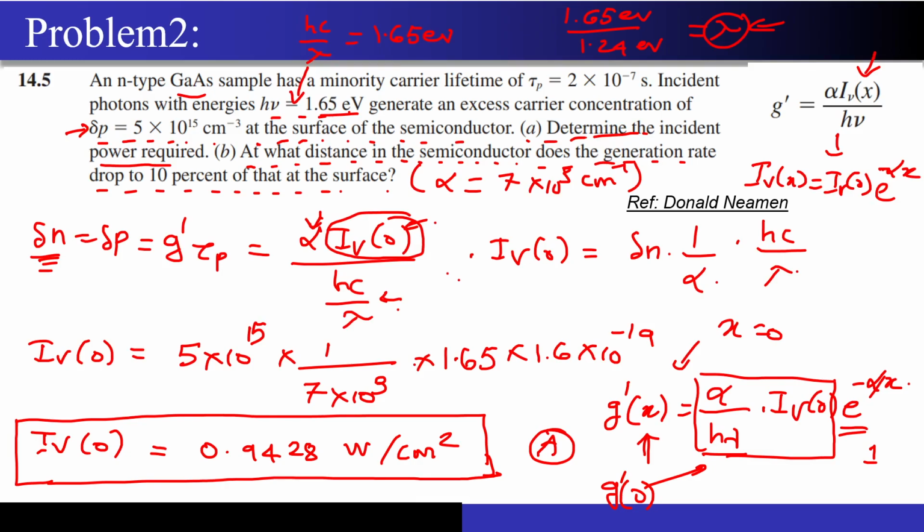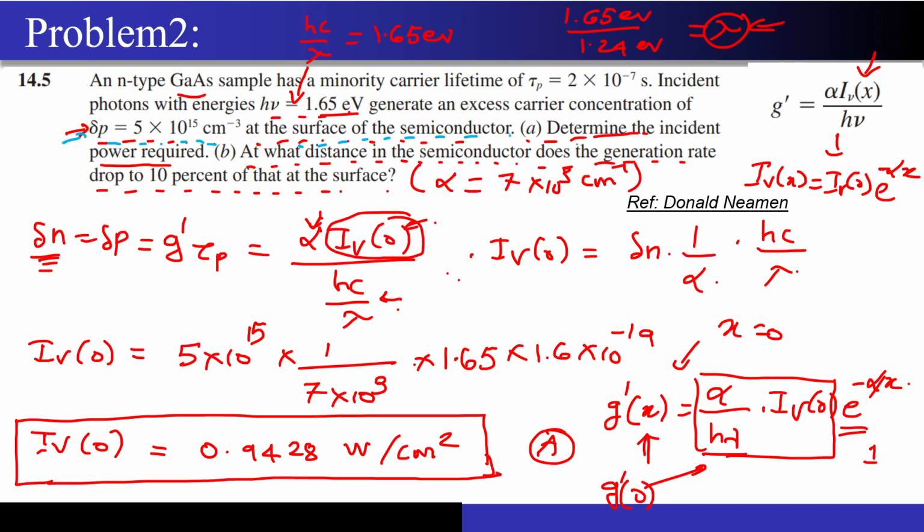Correct? Now coming to the problem number 2. An n-type gallium arsenide sample has a minority carrier lifetime, they have given us, of 10 to the power minus 7 second. Incident photons with the energy 1.65 electron volt generate an excess carrier concentration of 5 into 10 to the power 15 per centimeter cube at the surface of the semiconductor. So now they have given us the opposite information. They have given us the excess carrier concentration over here.